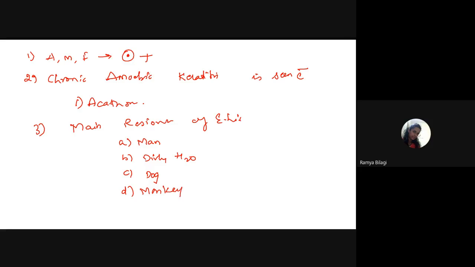Which is the main reservoir of Entamoeba histolytica? The only and main reservoir is man.